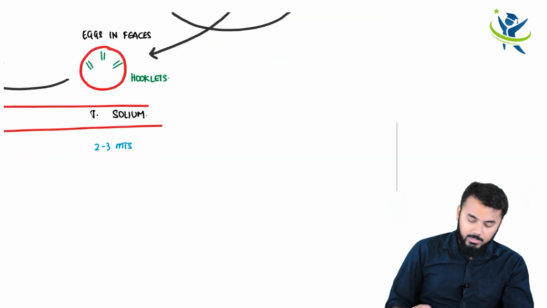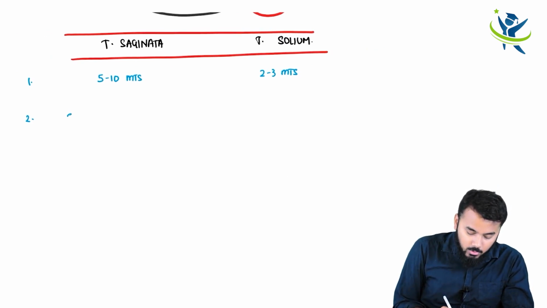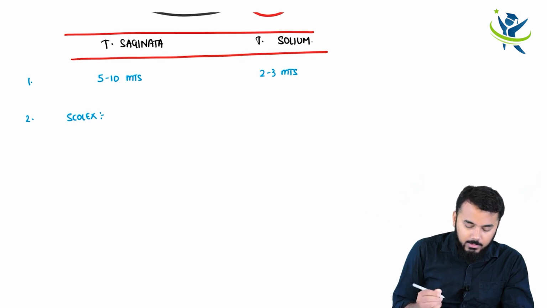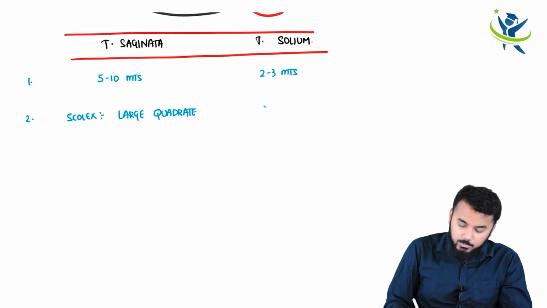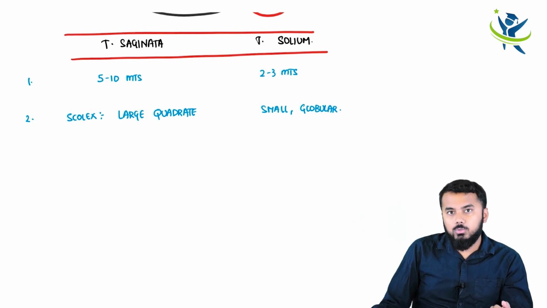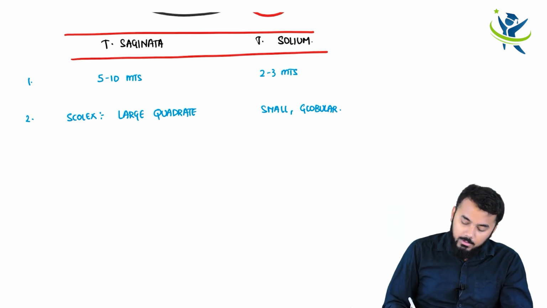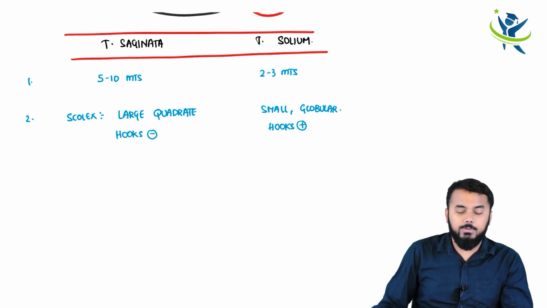So the next difference which we are going to make out is that in Taenia saginata the scolex is large and quadrate, whereas in Taenia solium the scolex is small and globular. And where were the hooks present, guys? The hooks are present in Taenia solium, and hooks in case of Taenia saginata were absent.